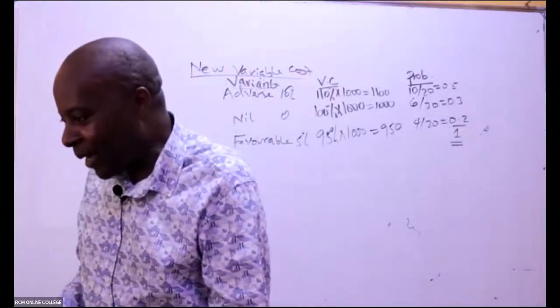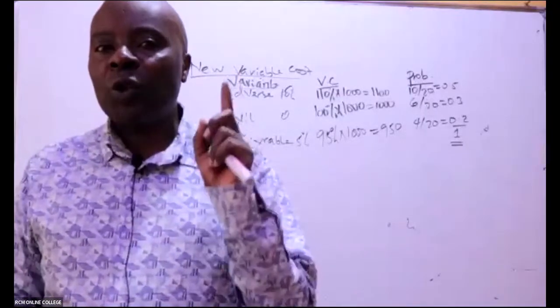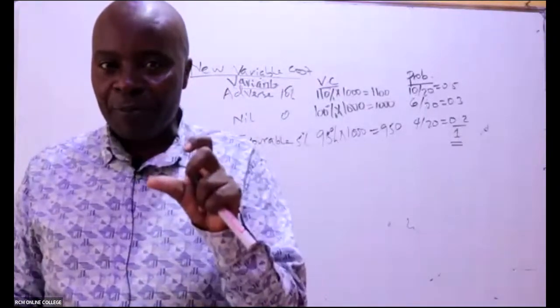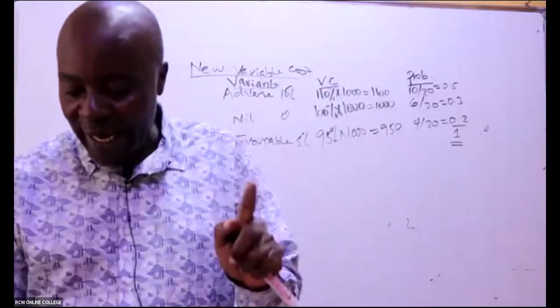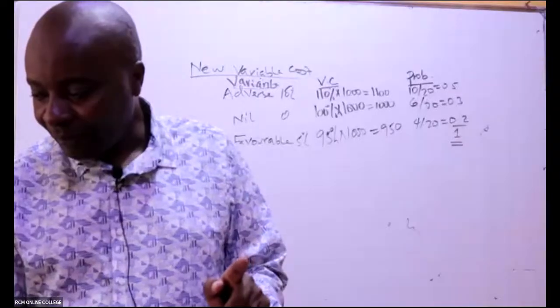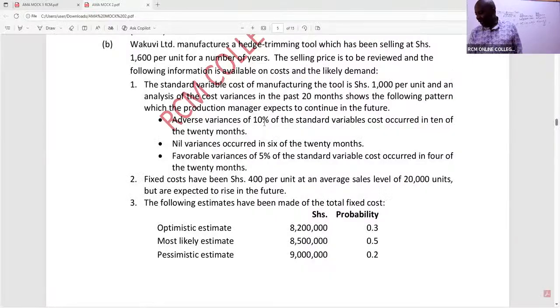Why am I dividing by 20? You see 10 over 20. Out of the 20 times they were able to observe, adverse were 10. Here, you can see adverse variance of 10% of the standard variable cost occurred 10 of the 20 times.